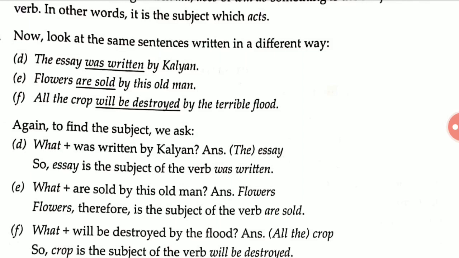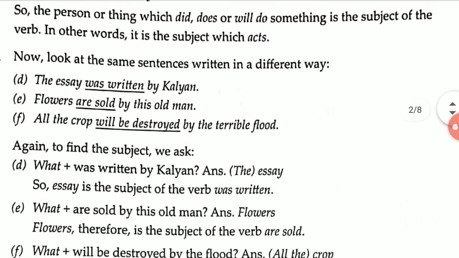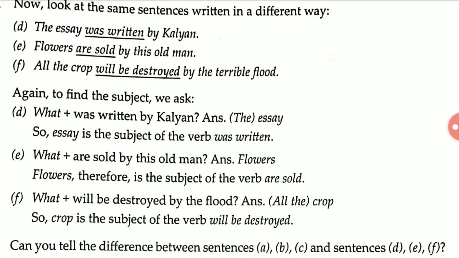Example D: The essay was written by Kalyan. E: Flowers are sold by this old man. F: All the crop will be destroyed by the terrible flood. Now you can see that the subjects, which were at the start of the sentences, now come after the verb. They are the same sentences, but written in a different way. Again, to find the subject we ask the question who or what, and we'll get to know which one is the subject of the verb.